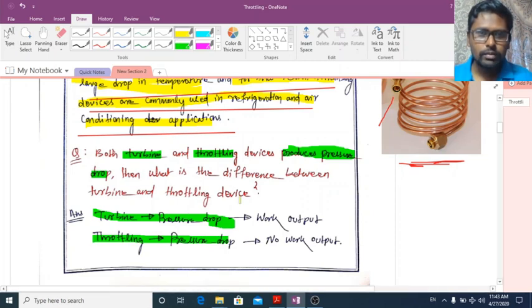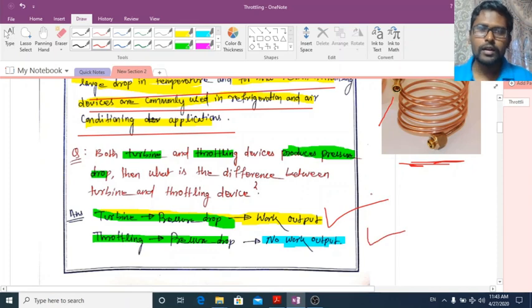But what makes them different is that a turbine can produce work output, while in a throttling device there is no work output. Both can reduce the pressure.